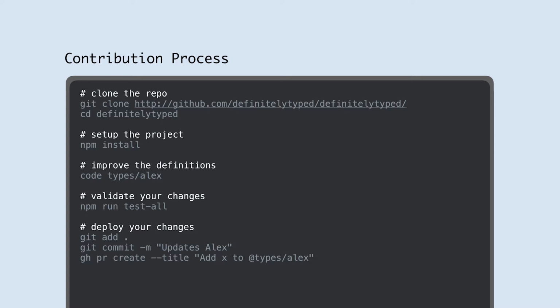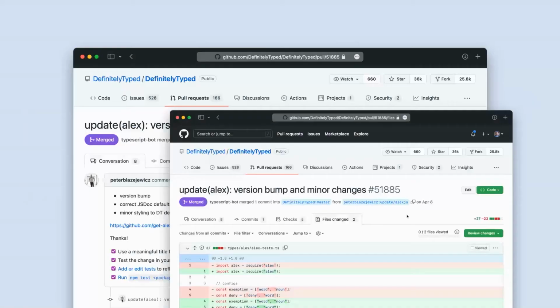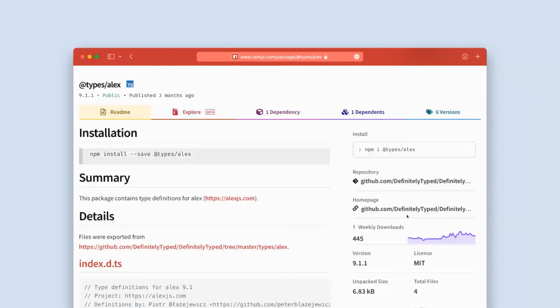You clone it, you set up the dependencies, you edit it, you run your tests, and then you push the changes back. In our case, here's an example of the last pull request to the JavaScript library Alex. That got merged, we waited a little bit of time, and we create a package.